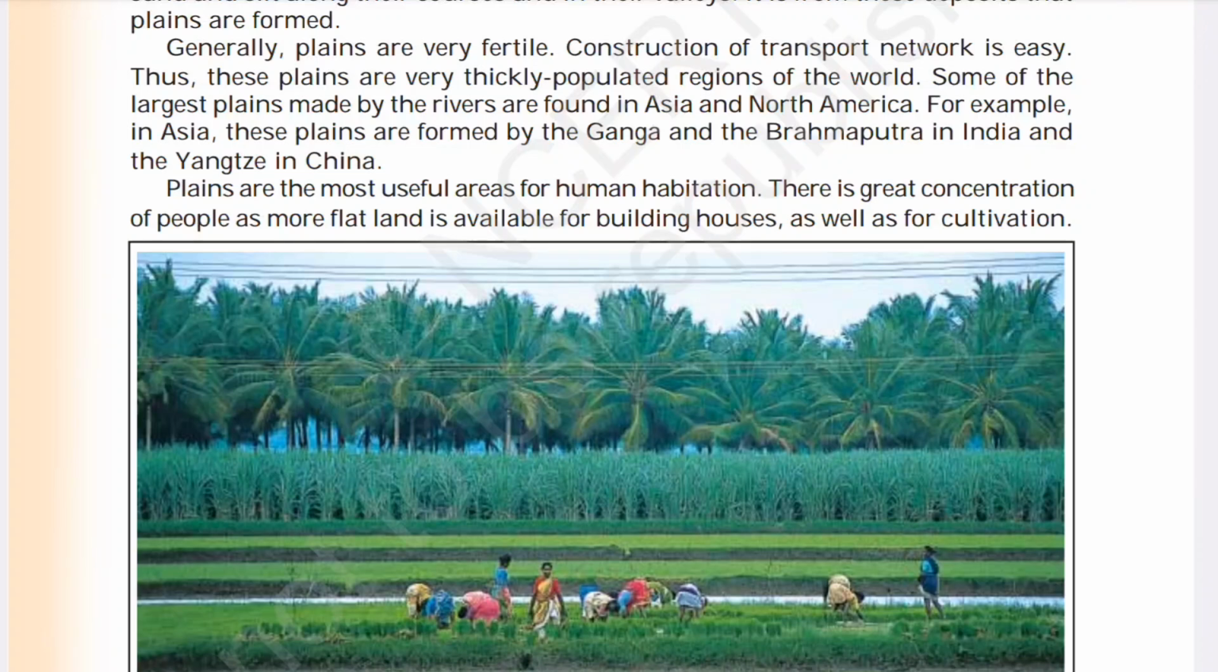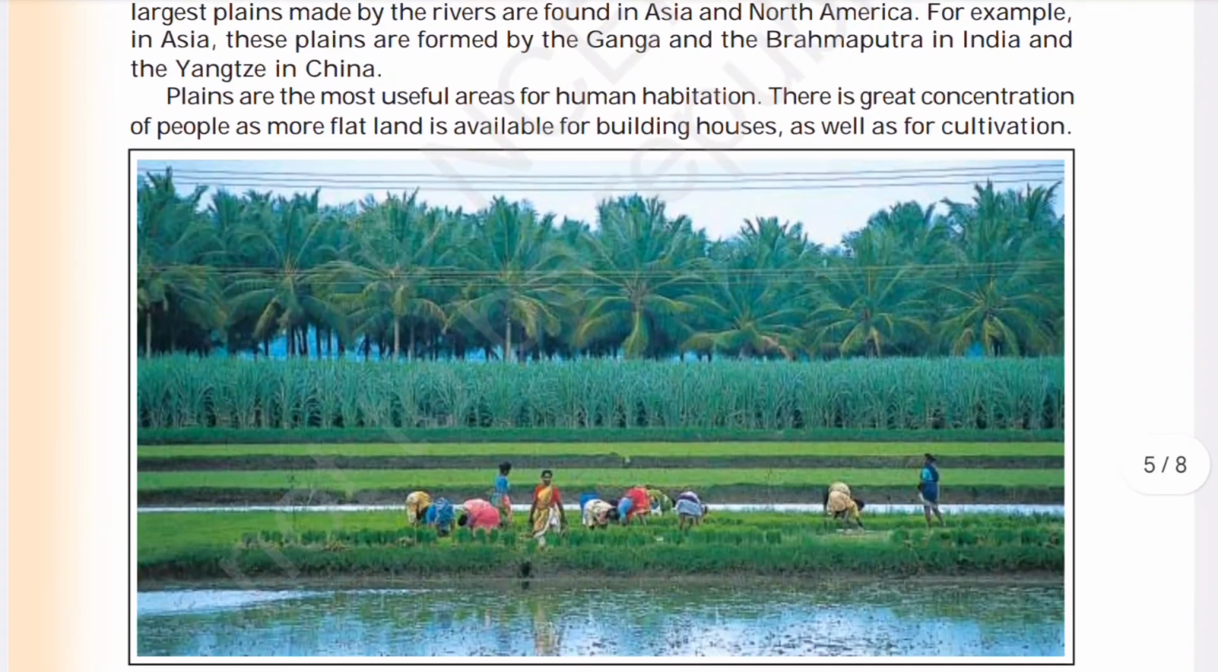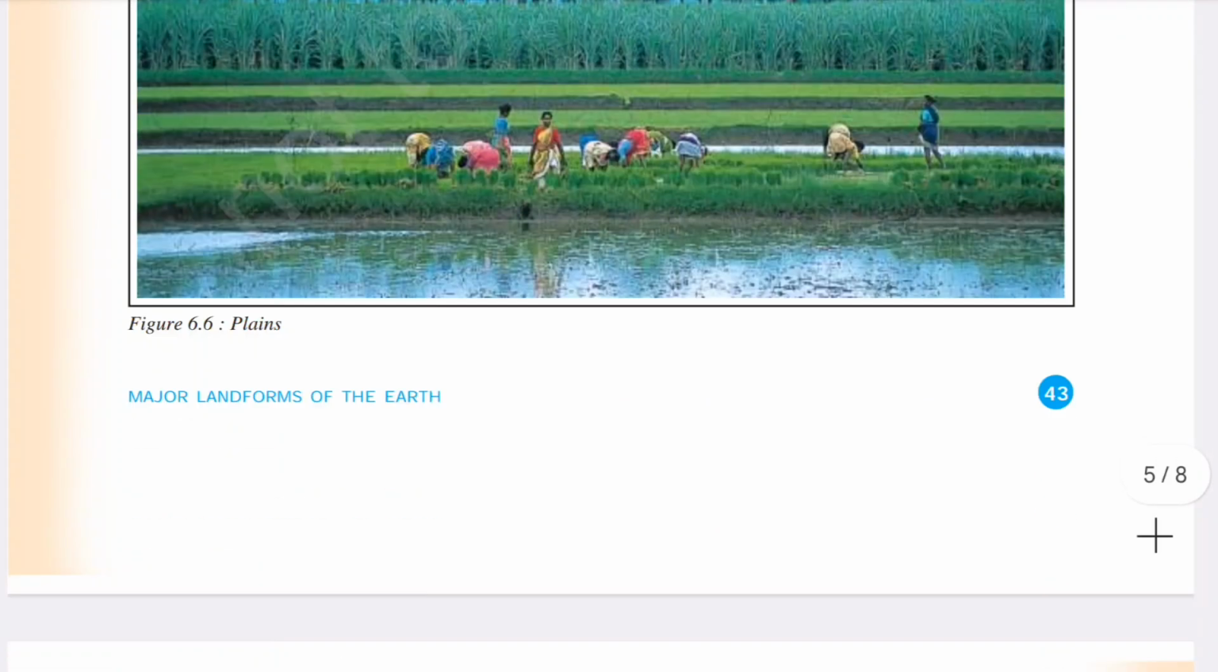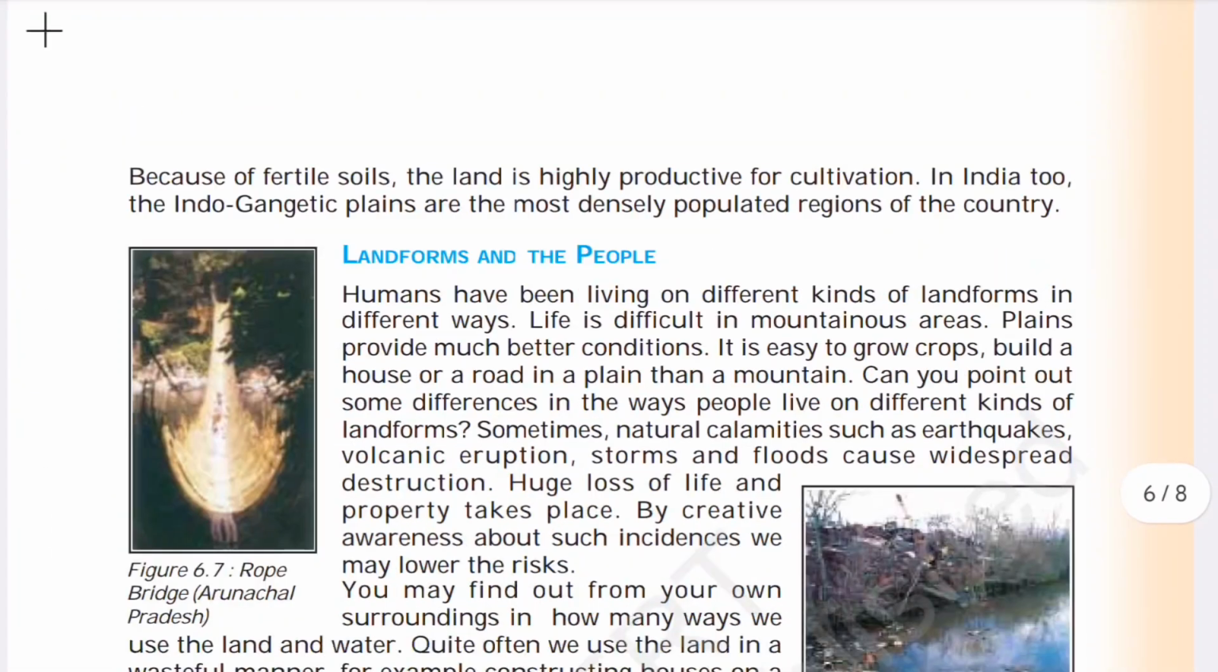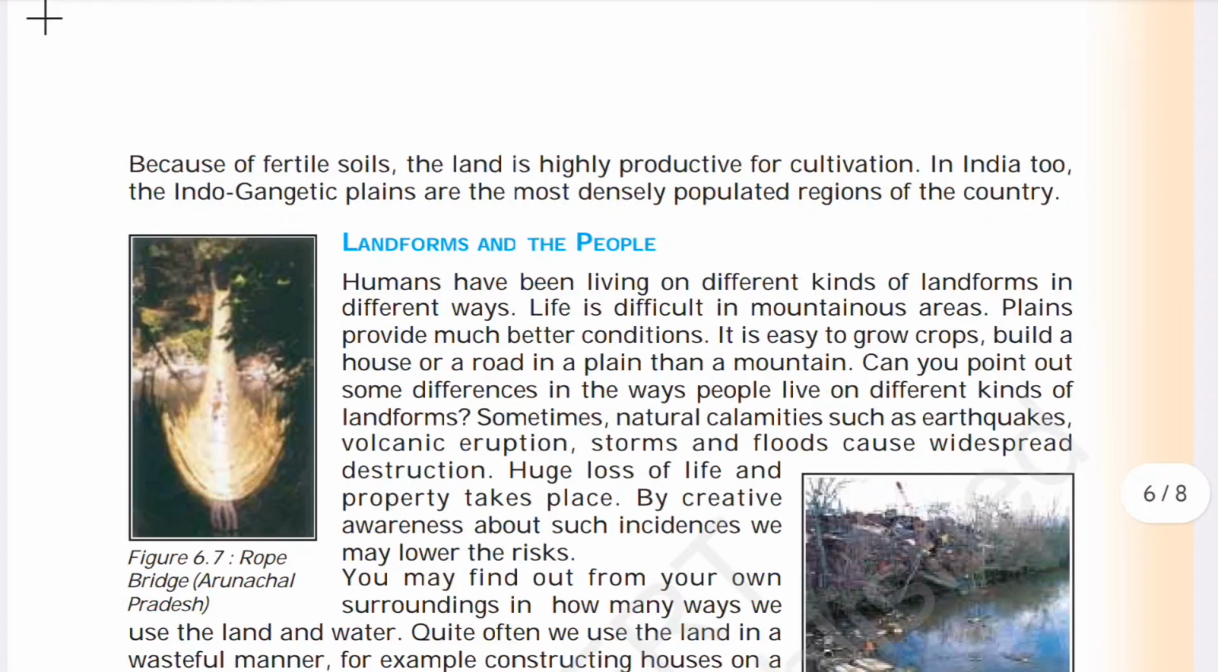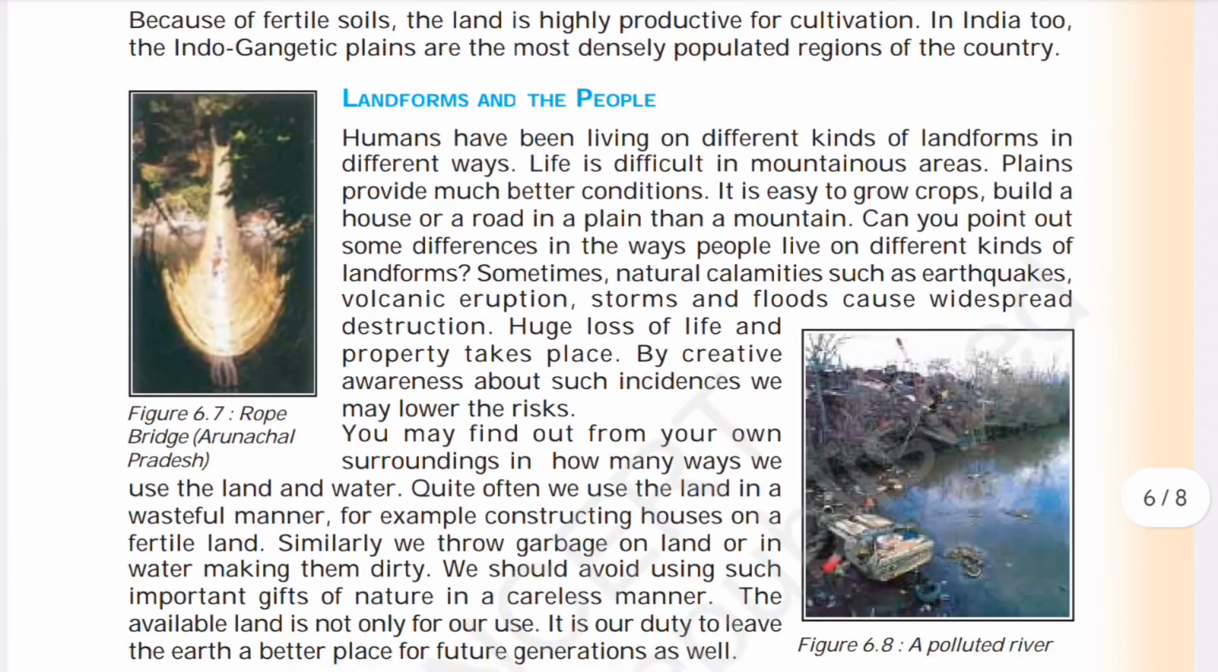Plains are the most useful areas for human habitation. There is a great concentration of people as more flat land is available for building houses as well as for cultivation. Because of the fertile soils, the land is highly productive for cultivation. In India too, the Indo-Gangetic plains are the most densely populated regions in the country.